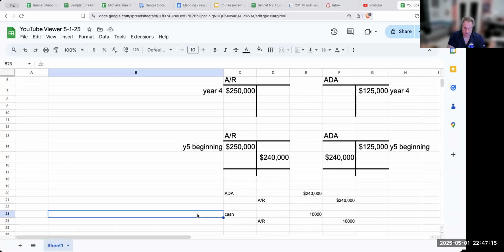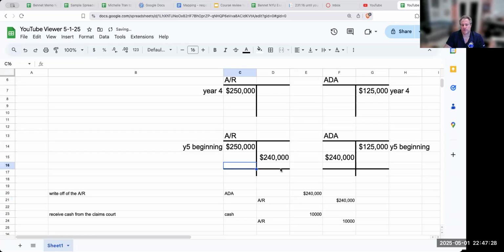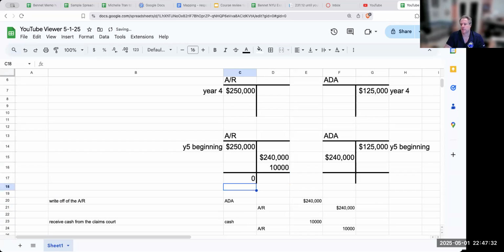Then this is when I receive cash from the claims court. And this is going to be the write-off of the AR. So this is when I collect the AR from the claims court, my balance here is going to go down to 0. Now, this is fine.